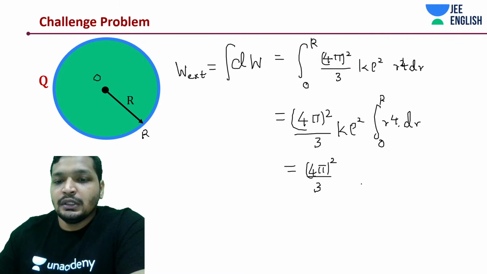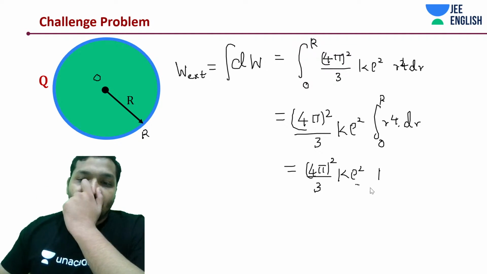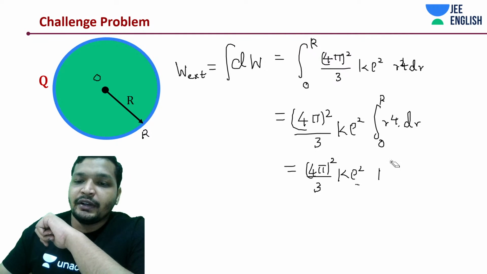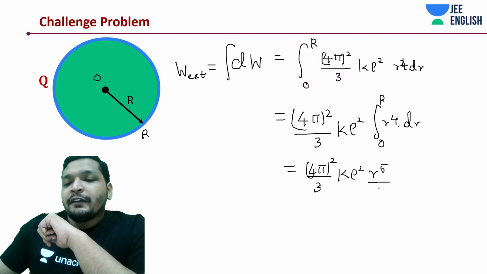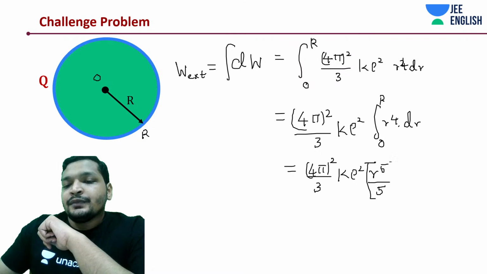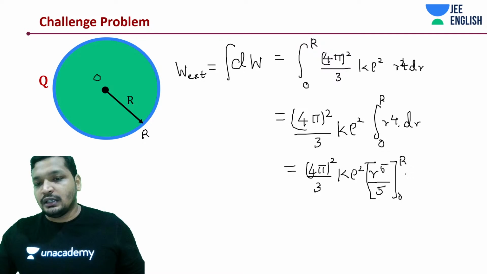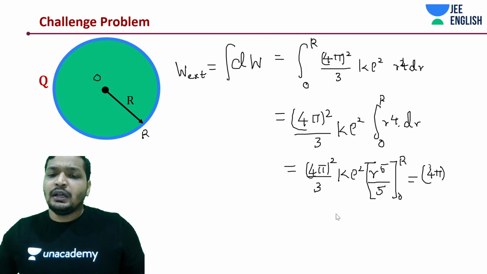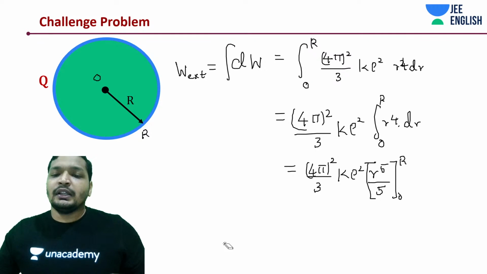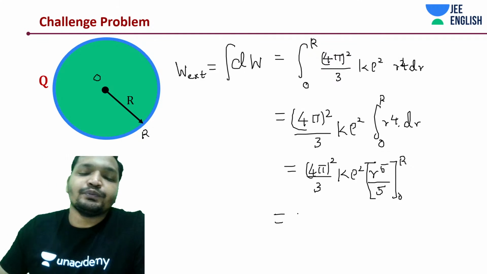That is it, guys. R to the power 5 by 5, the limit extends from 0 to R. So one term is going to be 0. Basically, you can write it down as just capital R to the power 5 by 5. Let me quickly write it down over here and substitute the values, the final value that we want to get.